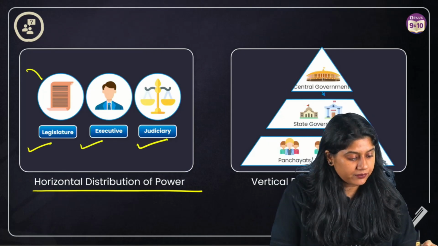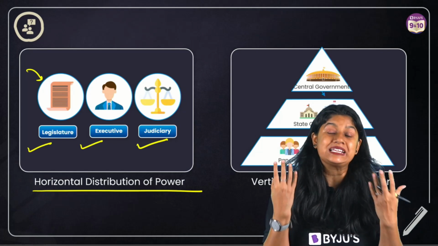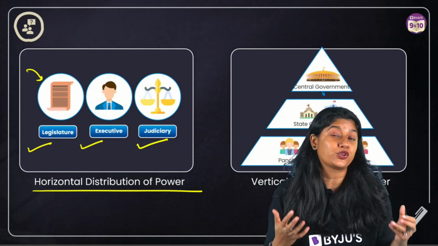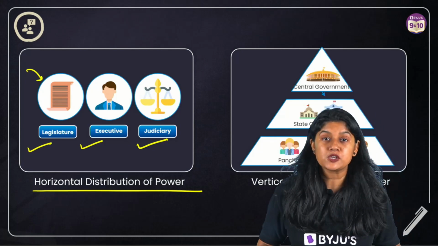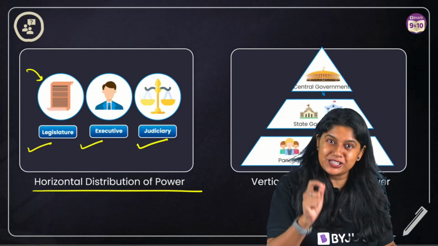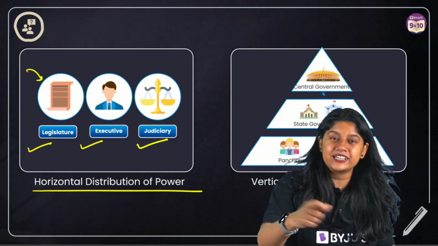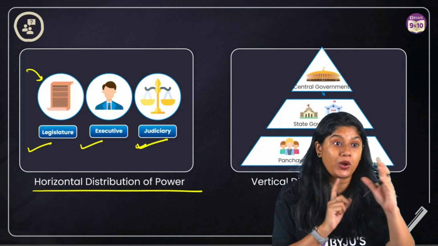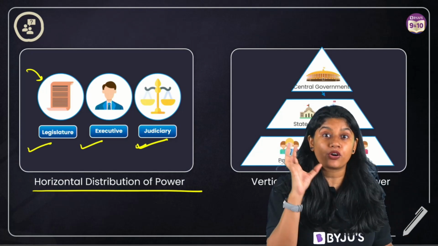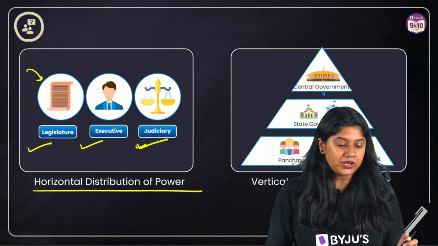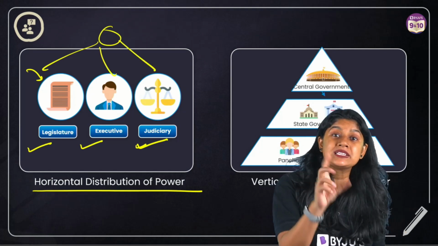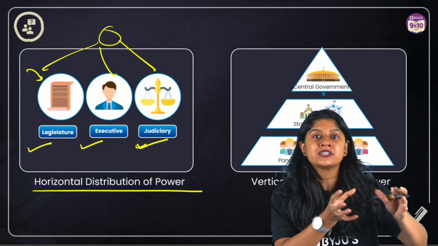Here the legislature will make the laws. The policies that are very good for the citizens of the country are made over here. Then of course we have the executive that will make sure that these policies are being acted upon and followed. And the judiciary will keep a check on whether these things are happening or not. So basically, the power is distributed. It's not with just one single individual or one single party.